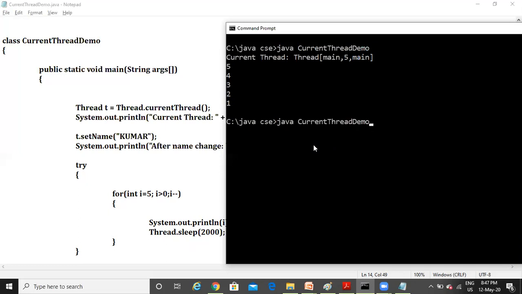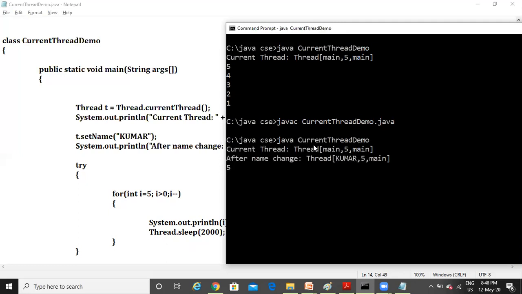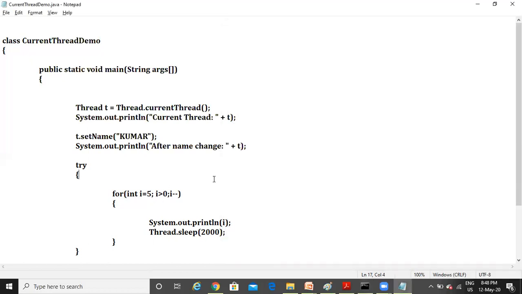We got the same output as the previous one. Why? Because I have not compiled. After doing modifications, we have to compile every program. Yes, now you got the output. Initially, the name of the thread is main. Now it has been changed to Kumar, right? You can see here, right? So this is how you can control any thread, or control the main thread, by using its reference.